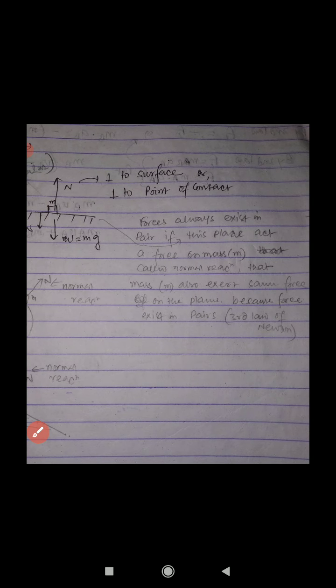It should be perpendicular to the surface and perpendicular to the point of contact. Suppose that is the point of contact, then W is equal to mg, and the normal force N acts perpendicularly, that is the normal reaction. Force always exists in pair. If this plane acts a force on the mass, called the normal reaction, that mass also exerts some force on the plane, because force exists in pair. Always remember this thing, force exists in pair.